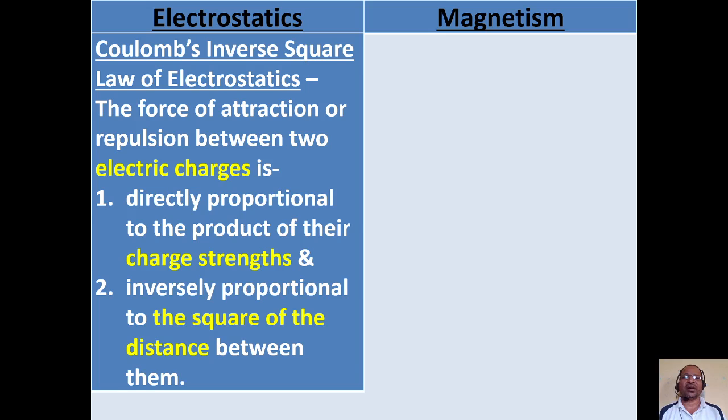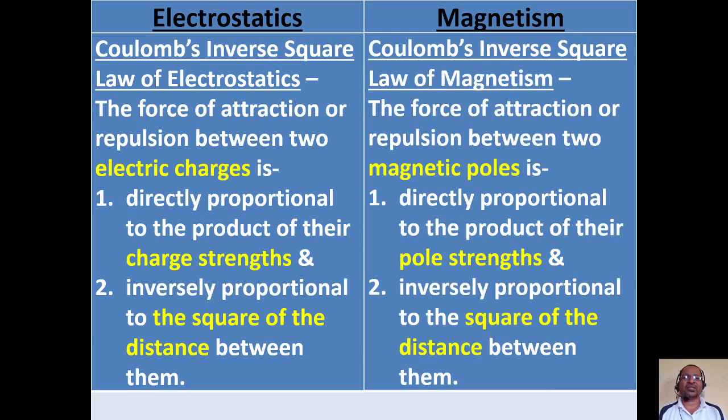The same law is here in magnetism. We call it Coulomb's inverse square law of magnetism. It says that the force of attraction or repulsion between two magnetic poles is directly proportional to the product of their pole strengths and inversely proportional to the square of the distance between them. That is, if pole strength increases, then the force of attraction or repulsion also goes on increasing. On the contrary, if distance is increased, then the force of attraction or repulsion decreases.